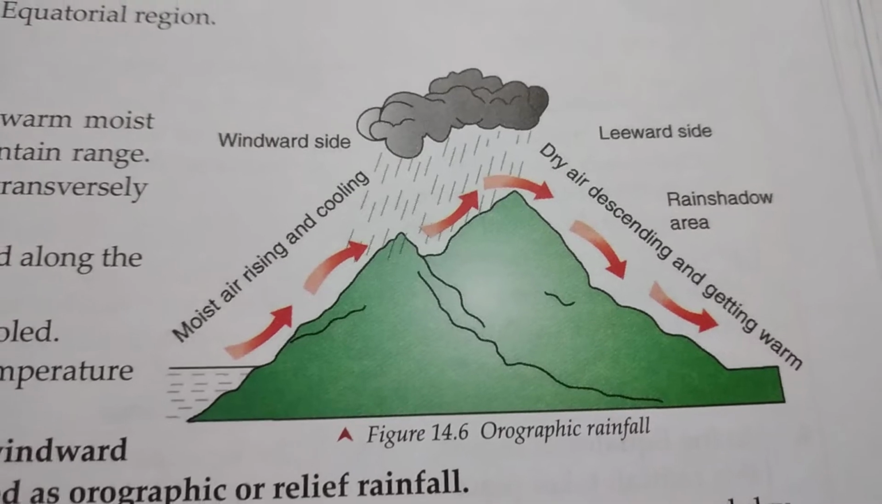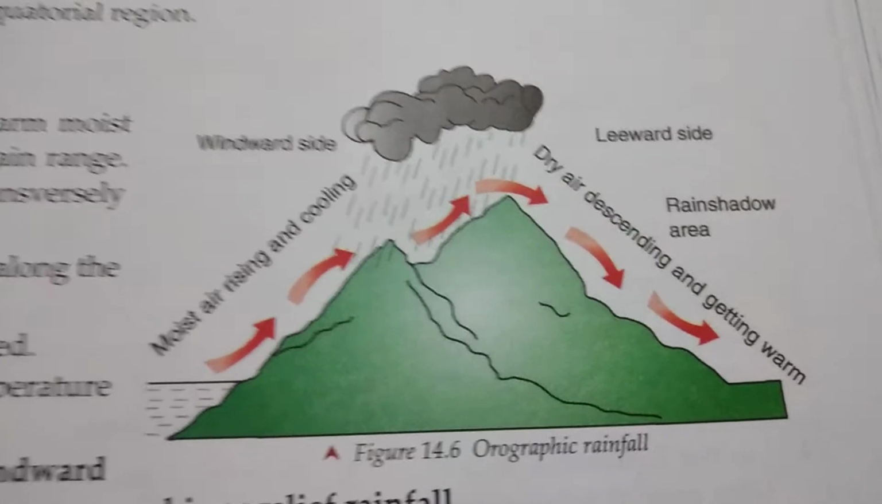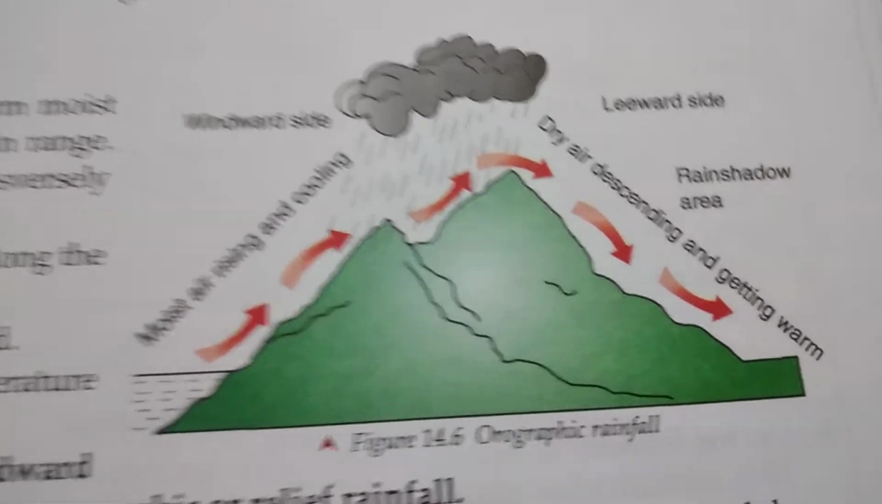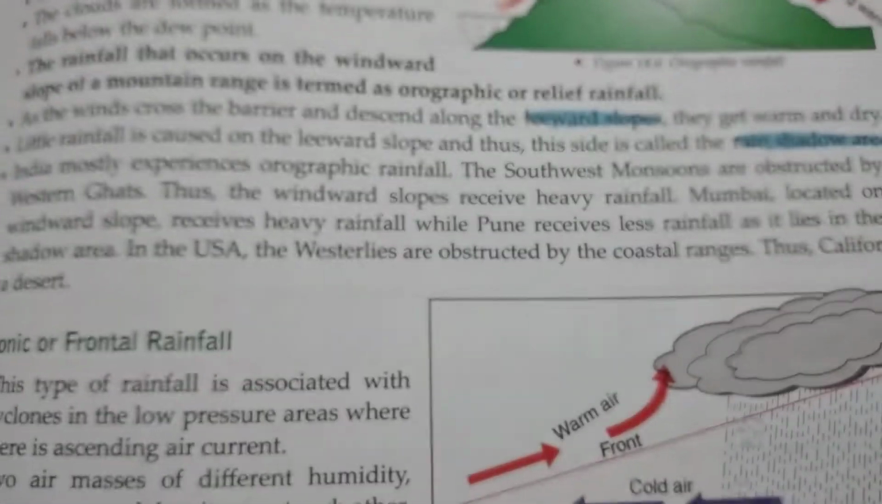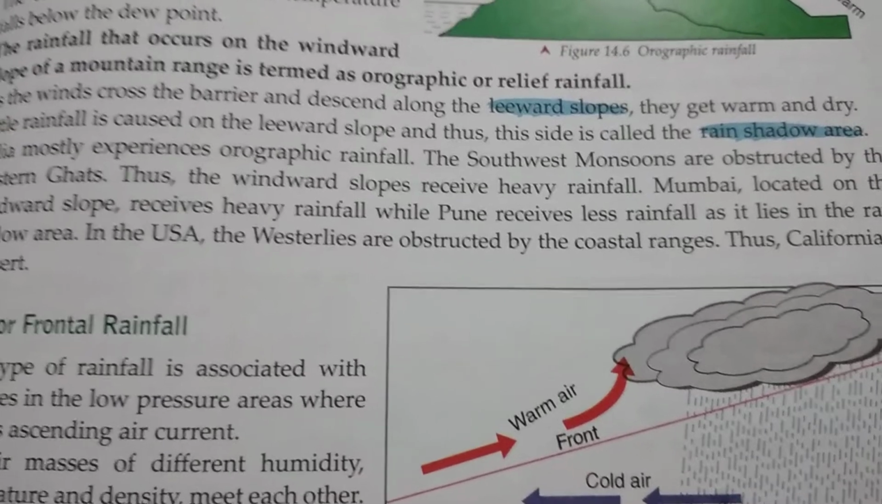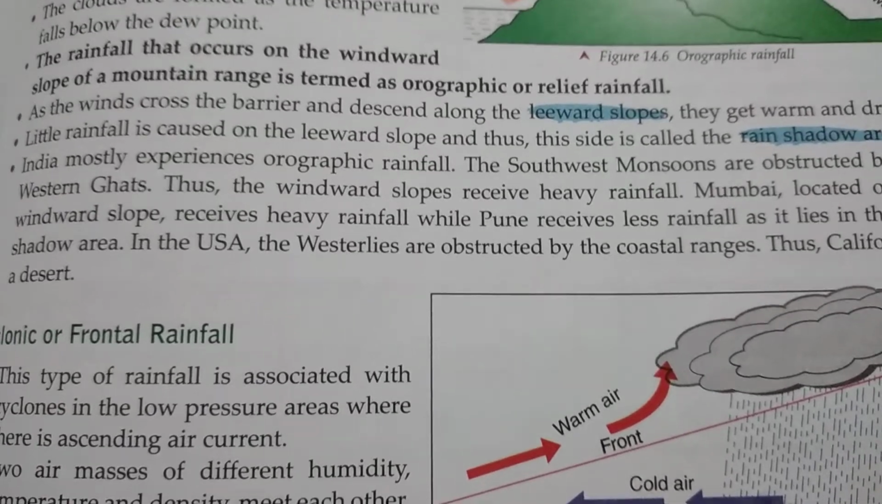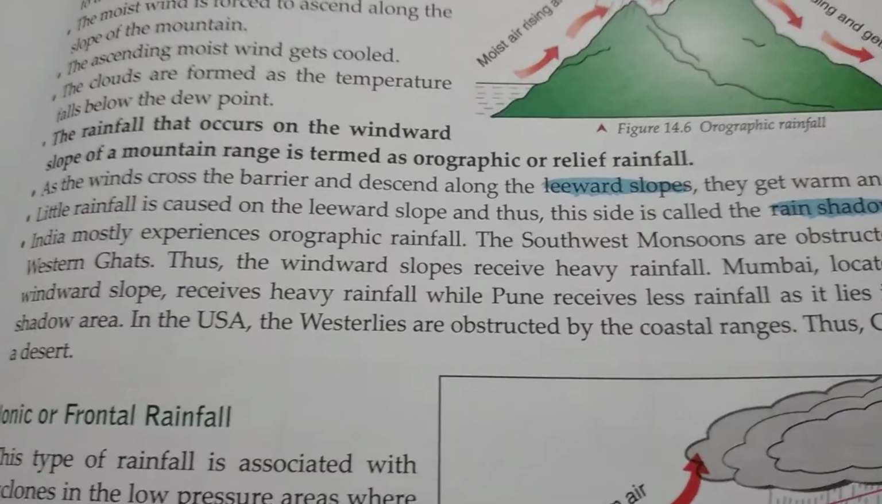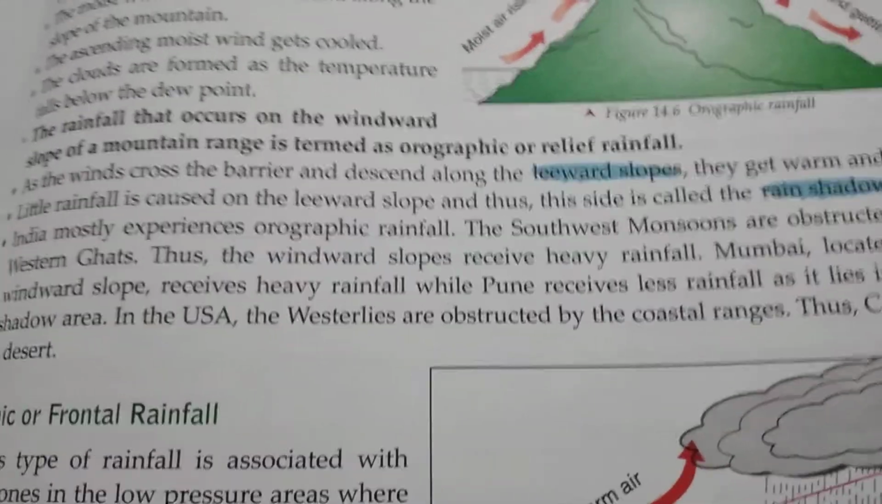That's why I was saying that in India 80 to 90% of rainfall is orographic in nature. In your textbook you can see that they have given examples of different rain shadow areas from the world and from India as well. So please learn the examples thoroughly.